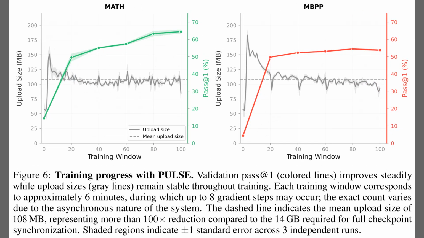So, while the previous figure explained the mechanism, Figure 6 shows the practical payoff during live training. The charts display two different tasks, math reasoning on the left, and code generation on the right. In both cases, the rising colored lines show that performance improves normally, meaning the sparse updates do not hurt learning. Crucially, the gray lines tracking data transfer stay flat near the dashed line at 108 megabytes. This proves that the method consistently delivers a 100 times reduction in bandwidth compared to sending the full 14 gigabyte model.